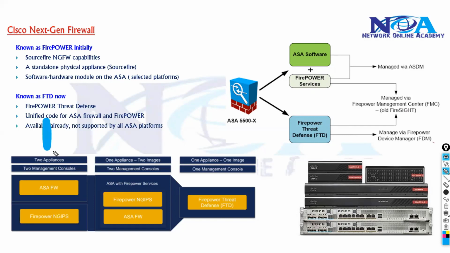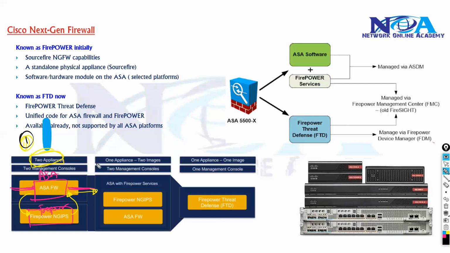So in your network, you can have these options. You can have a dedicated ASA, a physical hardware, and then a dedicated Firepower which supports next generation IPS. The ASA is responsible for all your standard firewall features, and your traffic may get redirected to the Firepower for Firepower services for verification and then sent back. So that is one option: you have two appliances.